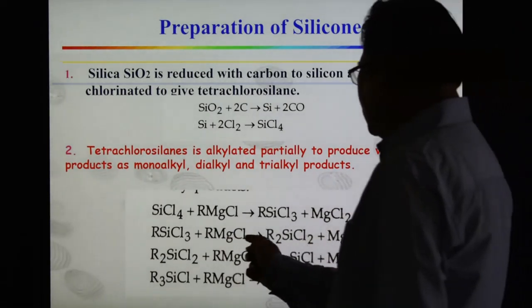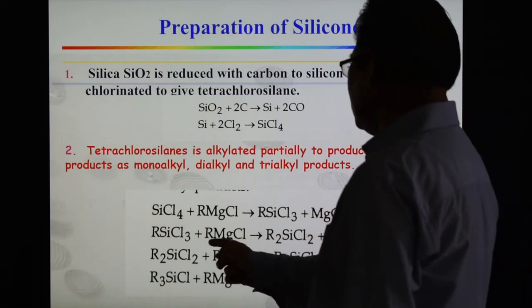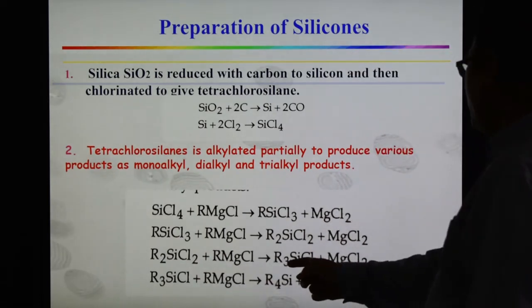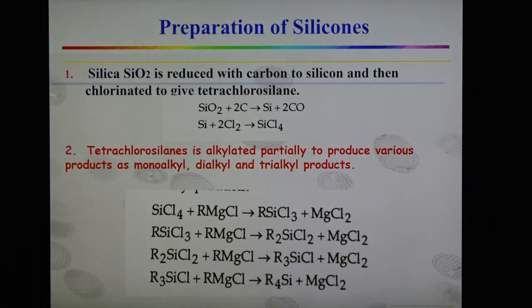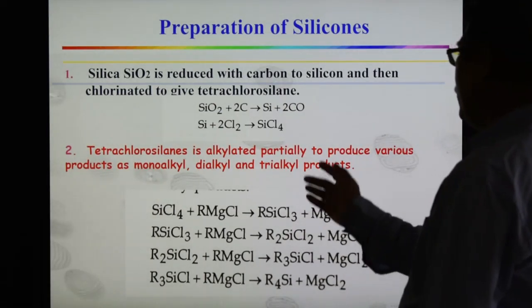MgCl2 is replaced. Another Grignard reagent reacts with this compound, forming trialkyl, and in this way we obtain the tetraalkyl silane. So different products are obtained: monoalkyl, dialkyl, trialkyl products. One by one the Cl is replaced, and the alkyl group is coming here.